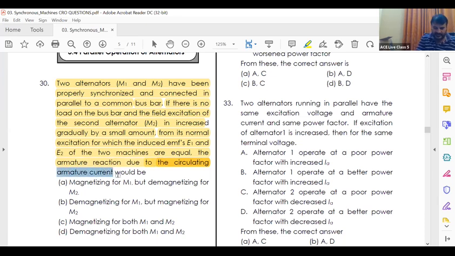See, this is your previous IAS examination question.